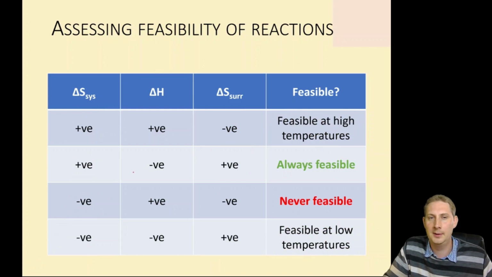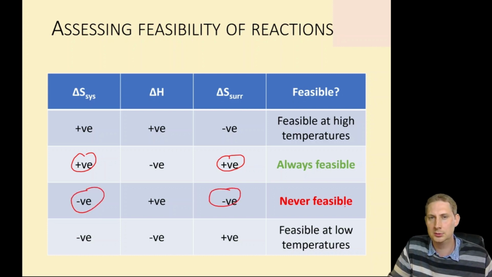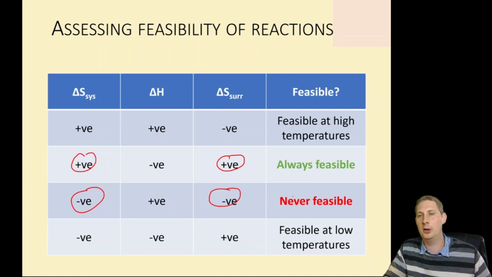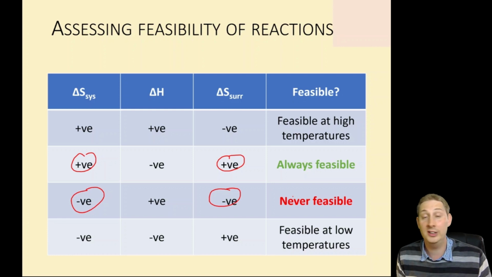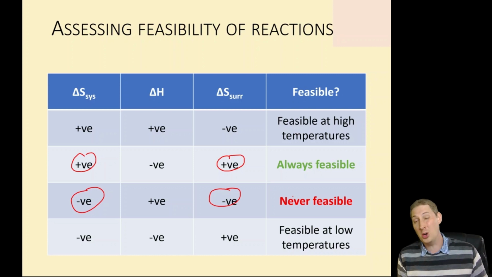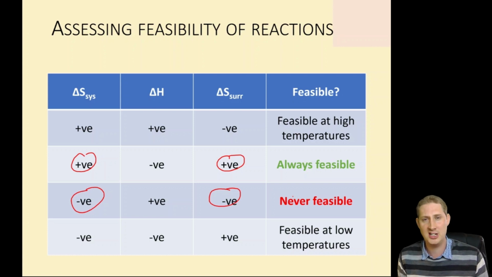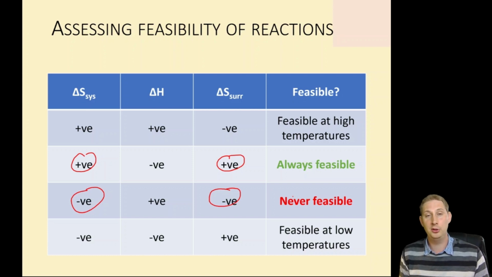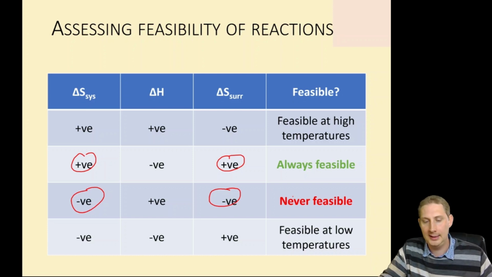So summing this up, positive, positive, always feasible. Negative, negative, never feasible. Positive and negative will only occur at high temperatures, while negative and positive will only occur at low temperatures. I strongly suggest you don't try and learn this table because you'll get it wrong. You've got to just be able to reason this through. And it is complicated, I appreciate that. But it's one of those things that's asked all the time. So it is worth putting energy and effort into learning this.